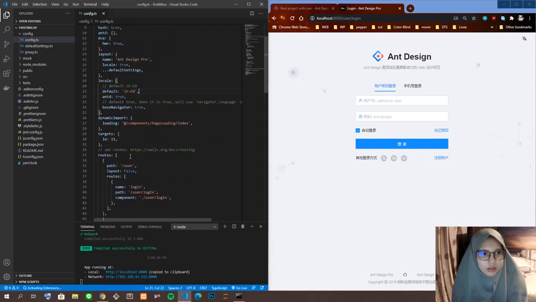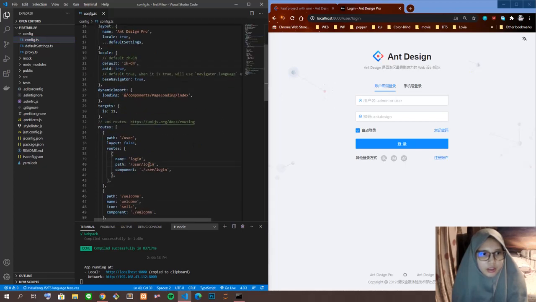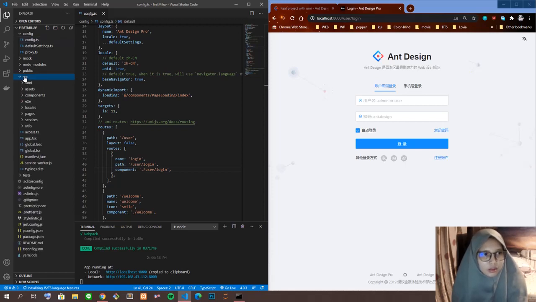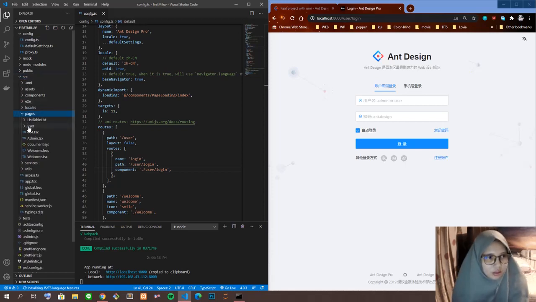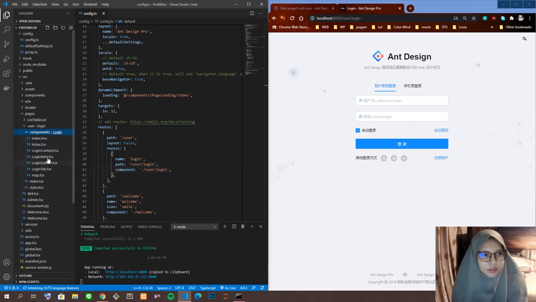So just search for the path user/login, and user/login has its component in user/login too, in src, pages, user, and components. This is the component of the page, like the data entry input, the header, the button. Everything is placed in this folder. If you want to edit the index page of user/login, we just go to index.tsx.